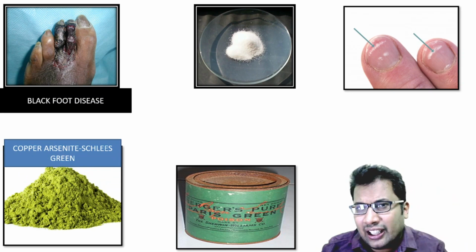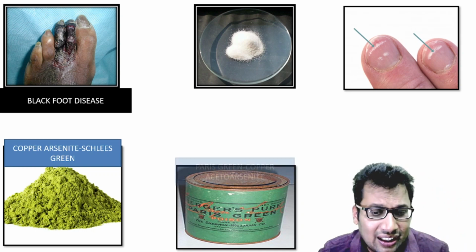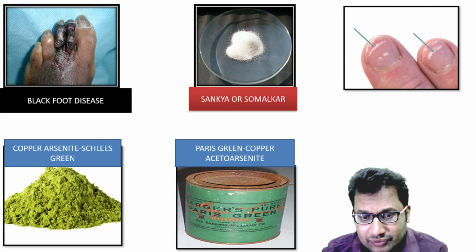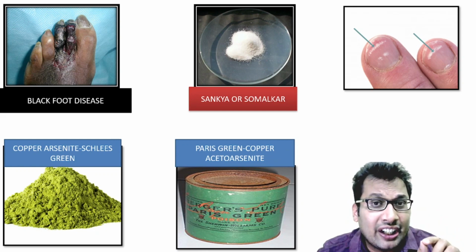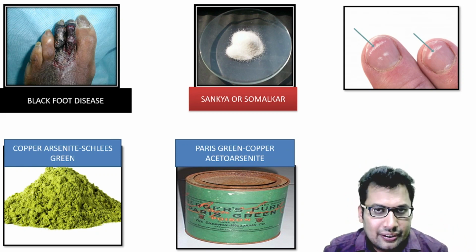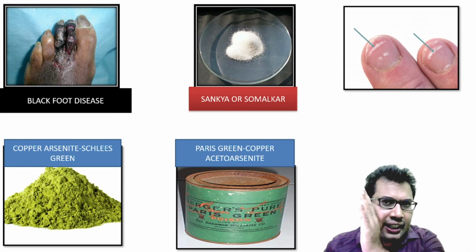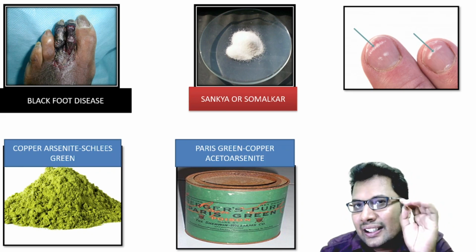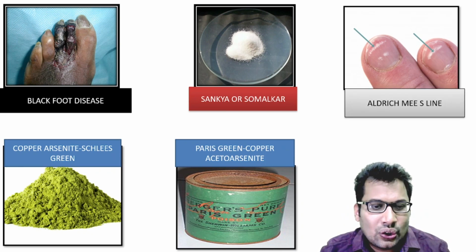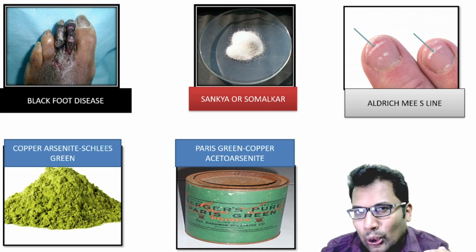You can see a white compound, white arsenic, that is arsenic trioxide, Somalkar, Sankhya. Paris green, a very well known insecticide, is copper acetoarsenite. The last picture shows the white transverse line, known as Aldrich-Mees line.